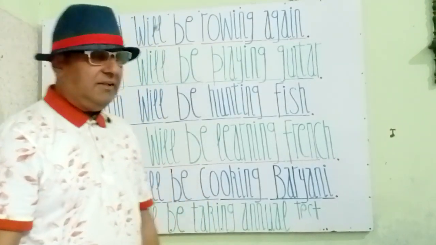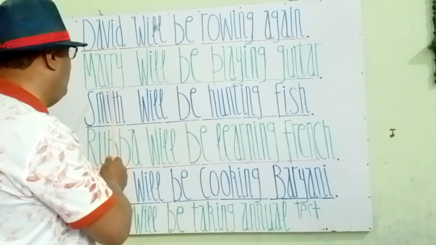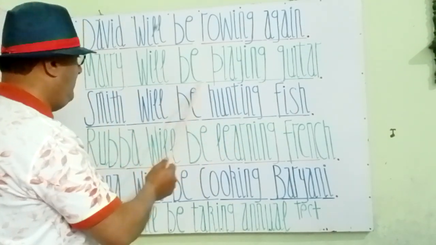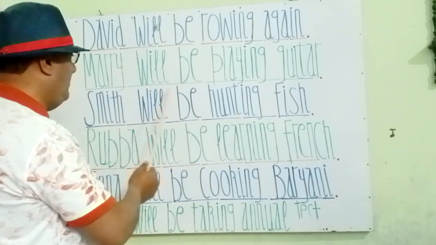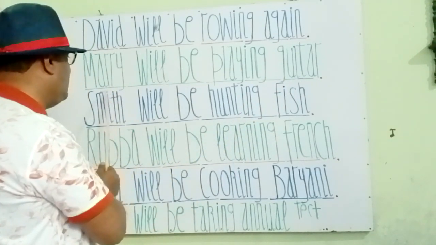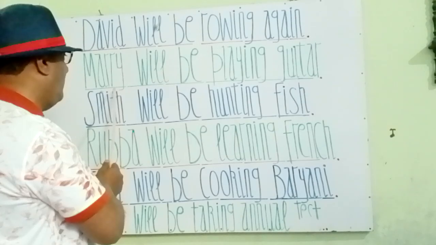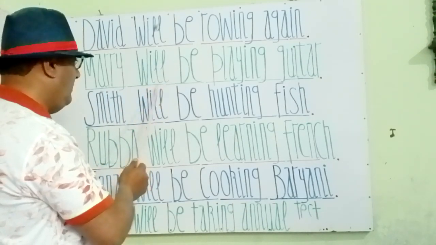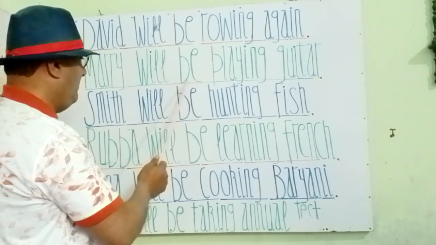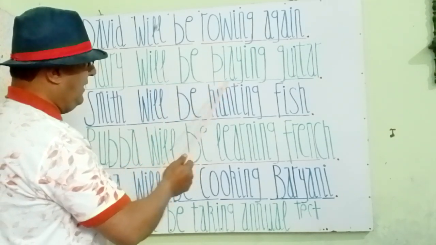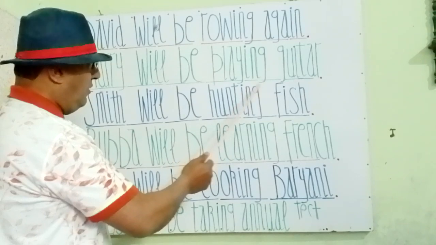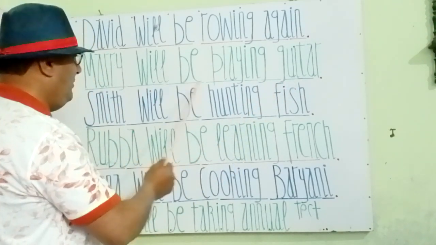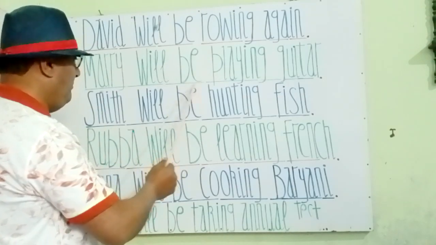Next statement is, you see here my students, Mary will be playing guitar. Mary is a subject and female singular noun. Will is added for future sign, and be for continuation, and playing is a verb form, and guitar is an object and a noun. And Mary will be playing guitar.